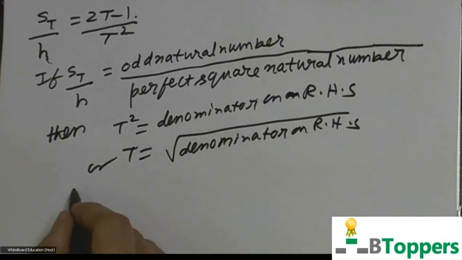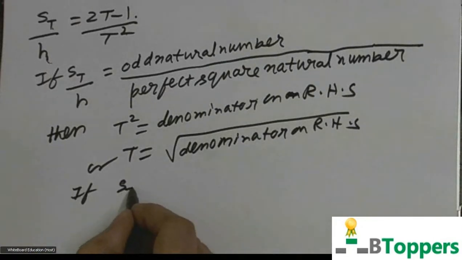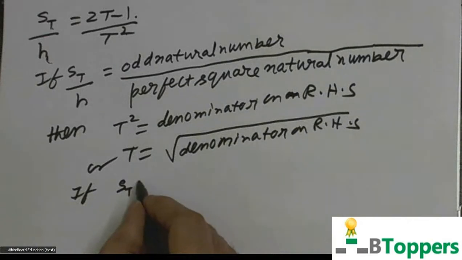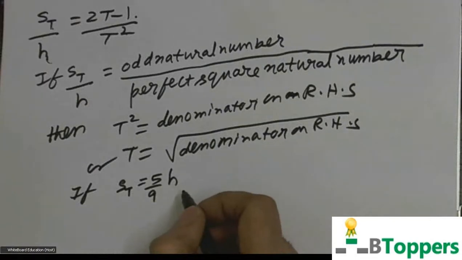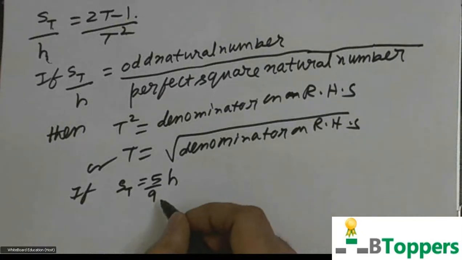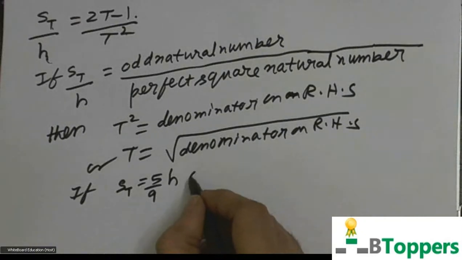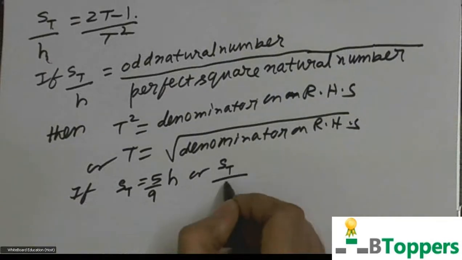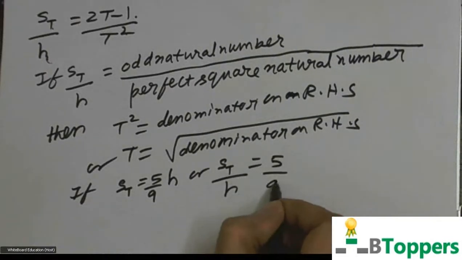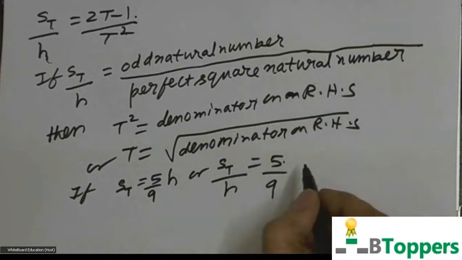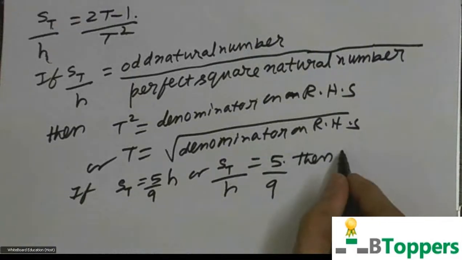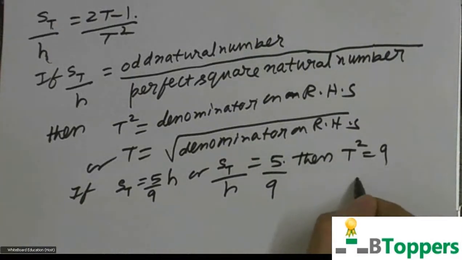For example, suppose you are given that the distance covered in the last second is 5 by 9th of the total distance covered. That means in a particular problem, a freely falling body covers 5 by 9th part of the total distance during the last second. So the ratio of distance covered in the last second to total distance is 5 by 9. Here 5 is an odd natural number and 9 is a perfect square natural number. So t square will be numerically equal to 9, or t is equal to root 9, or 3.